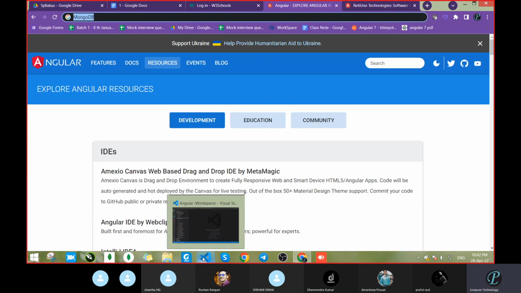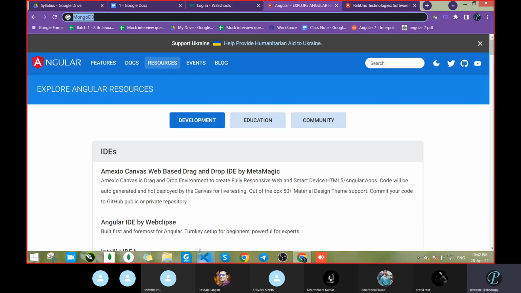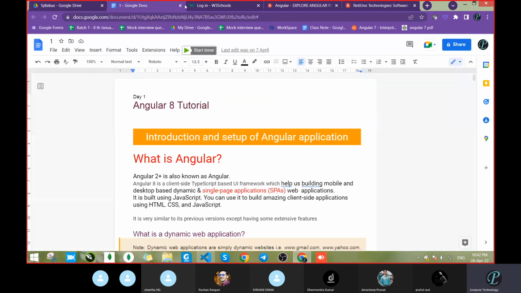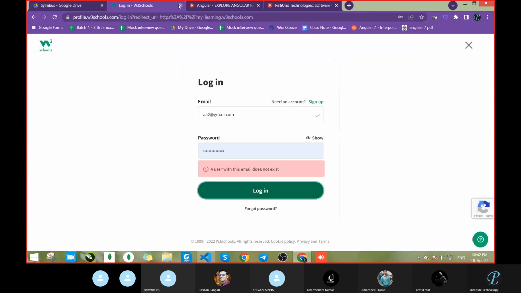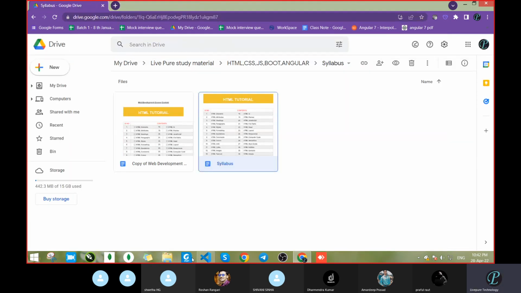Did we study too much? Let it be. Tomorrow we will do these things. Clear? Have you got some idea how Angular is working, how backend is working, how front end is working, these things?